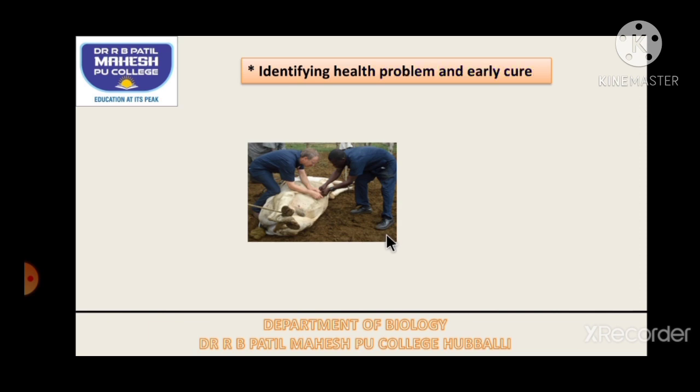We have to identify the diseases of the cattle at an early stage. So we should be good observers and see whether the cattle are active or not, and if we find any sort of inactivity or dullness, identify that early so that we can take the help of a veterinary doctor and take care of our cattle.